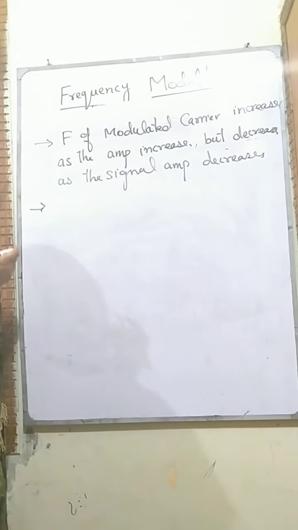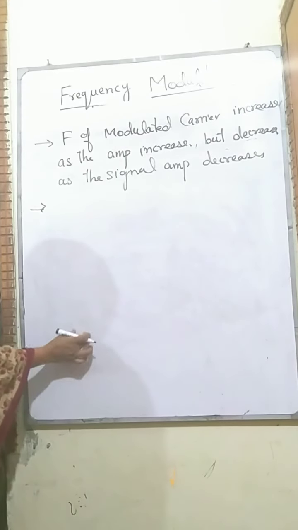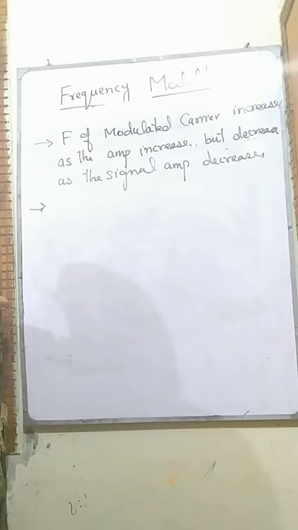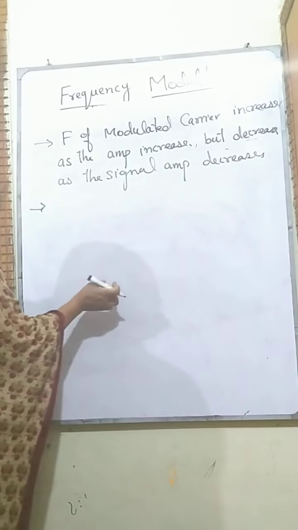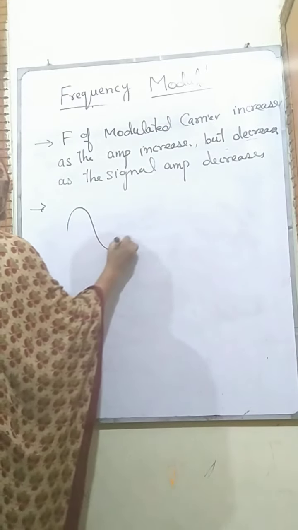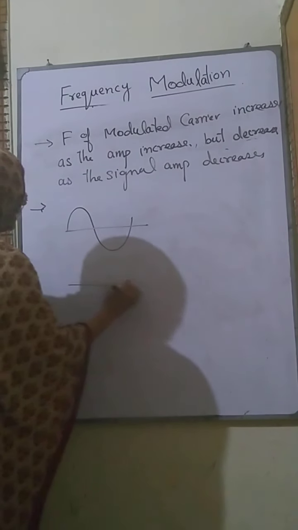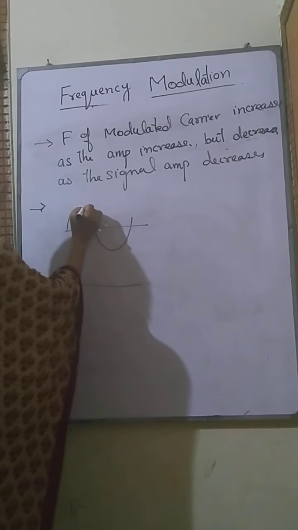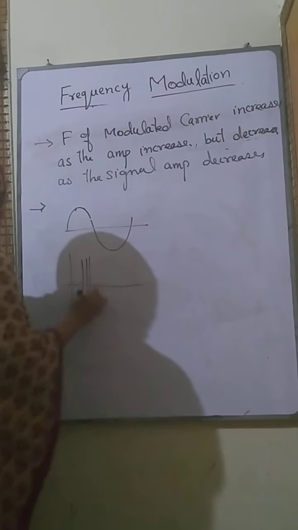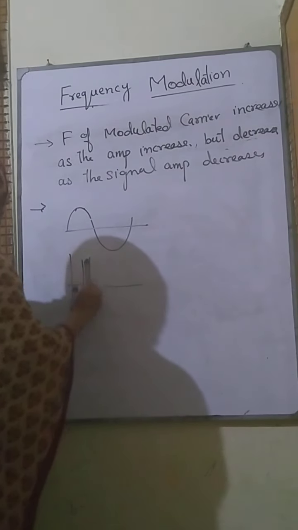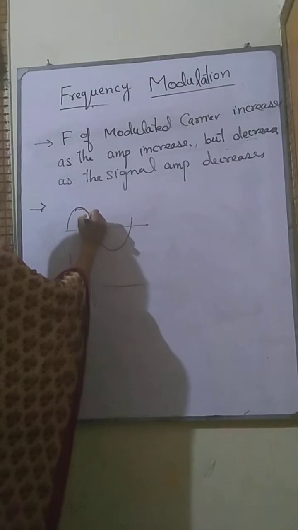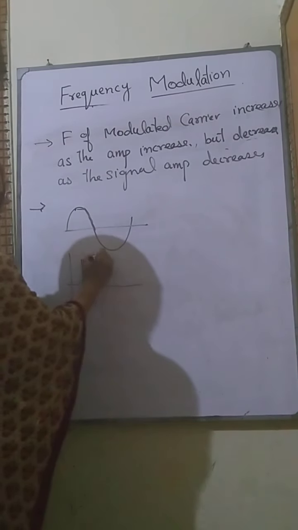So at the highest frequency, when we have got the packet of the frequency, the signal amplitude is positive and very high, and at the lowest frequency, when the minimum of the amplitude is coming, the frequency is lower.